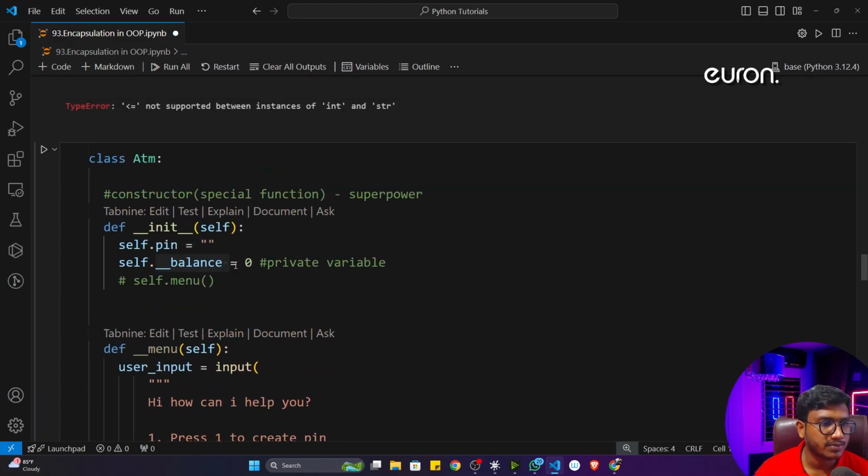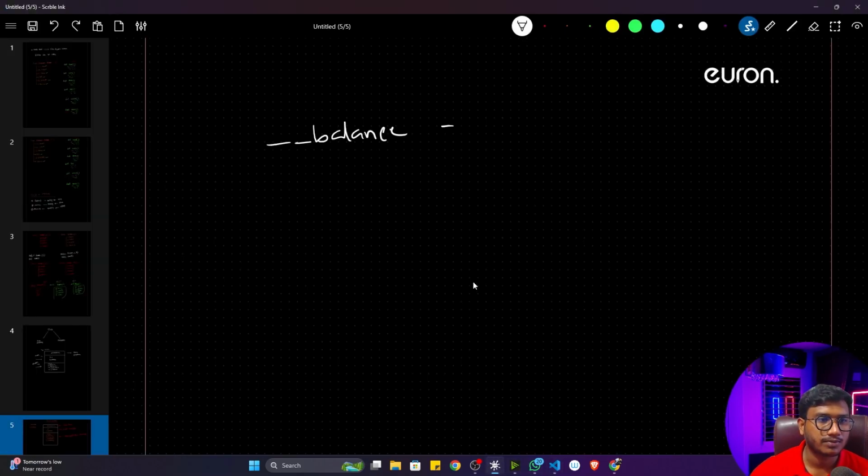Okay, underscore balance I defined here. Initially the value is 0. Now see, whenever you define a private property, that means underscore before any kind of variable or method, by default what Python will do is try to convert it like that.